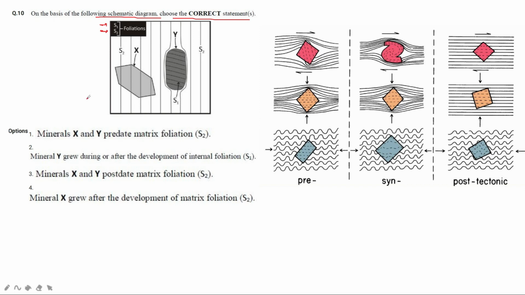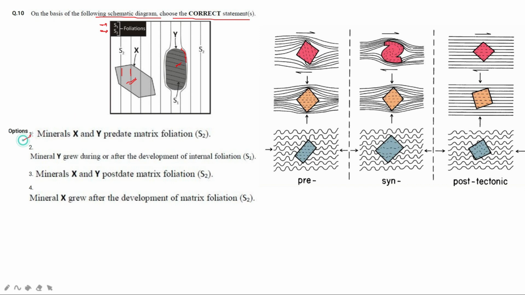Now these are the two crystals. We have to observe the texture. We have to observe this foliation and the shape of the foliation inside and around the mineral, the crystal, to observe certain things. We'll see in these options.